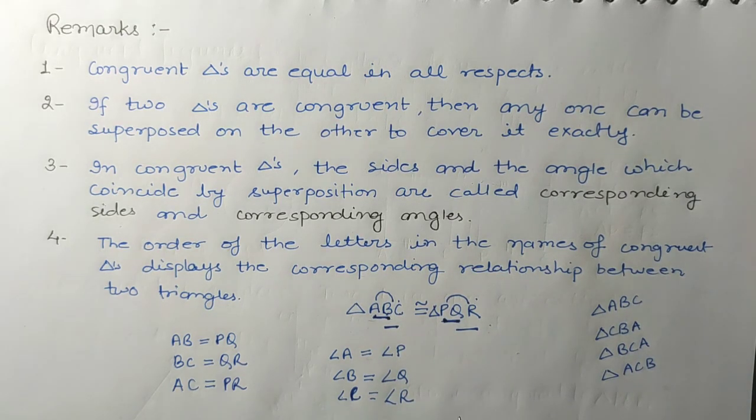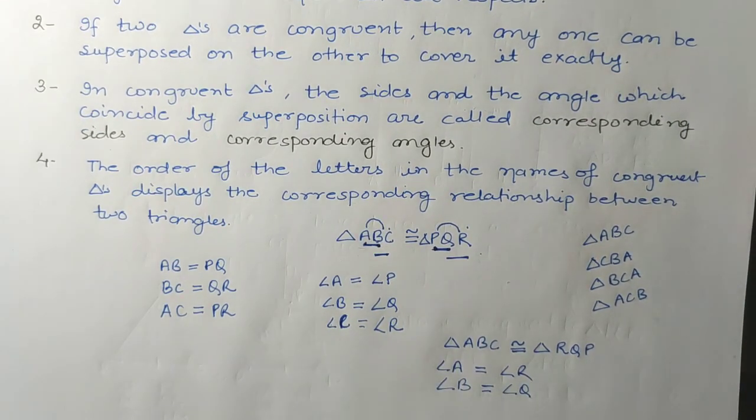If I change it like this, that triangle ABC is congruent to triangle RQP, now the whole figure is changed. Now angle A will be equal to angle R, angle B will be equal to angle Q, and angle C will be equal to angle P. Why?